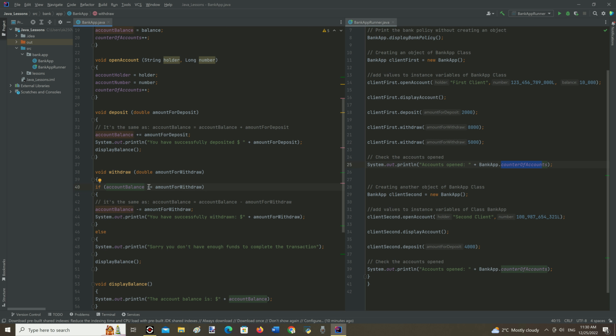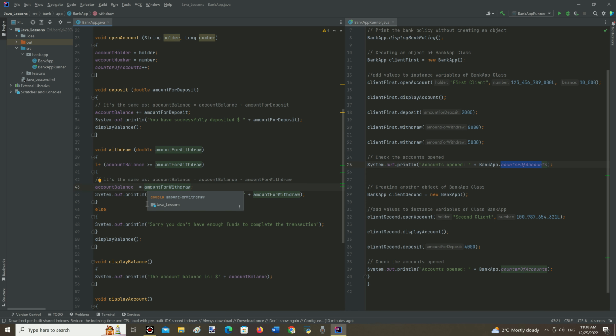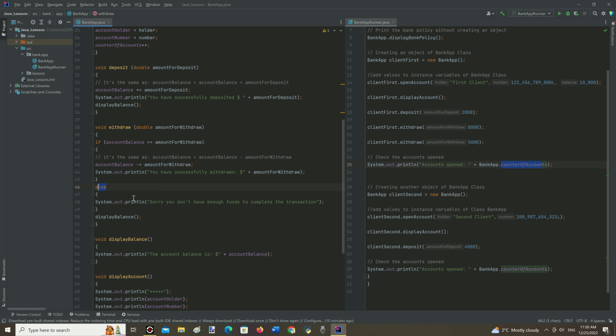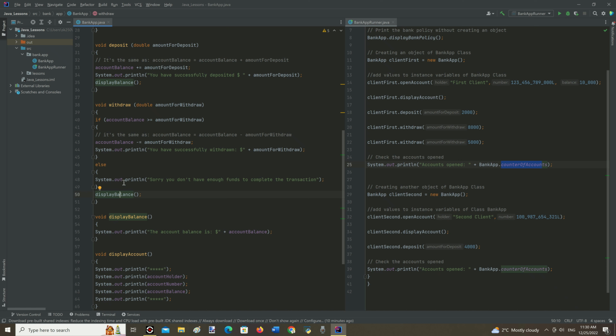So, if account balance is more than or equal to the amount for withdrawal, then the block of code inside the curly braces will be executed. If the condition becomes false, it skips that block of code and executes the block under the keyword else.